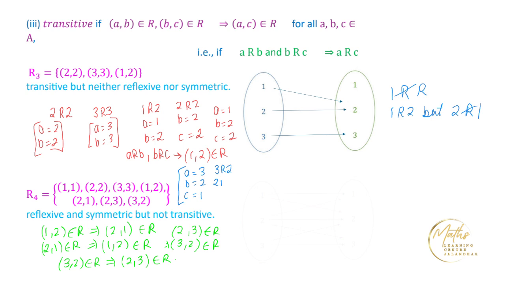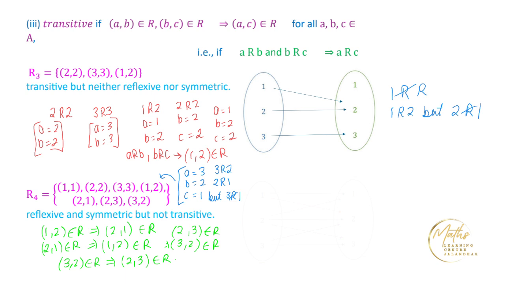So A is related to B, and B is related to C. But 3 is not related to 1. So what we obtain is that this relation is not a transitive relation.